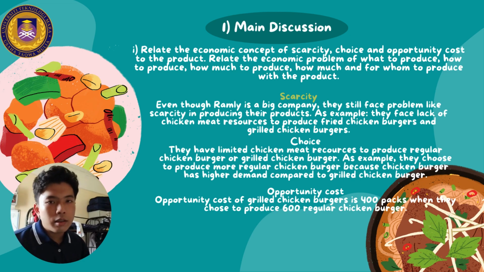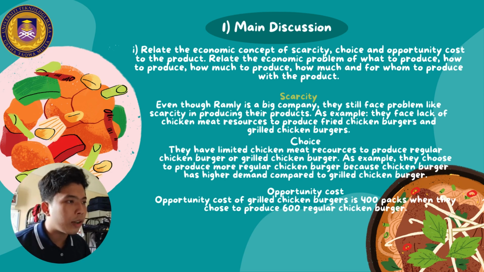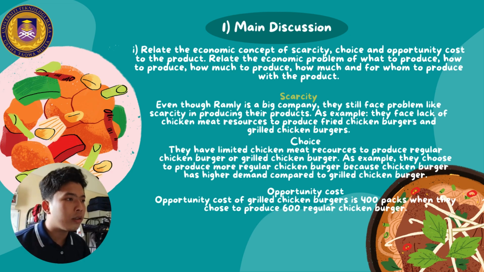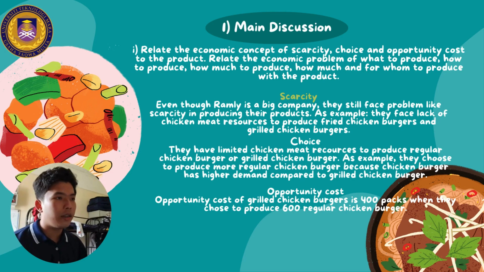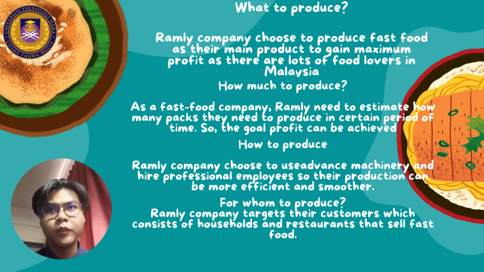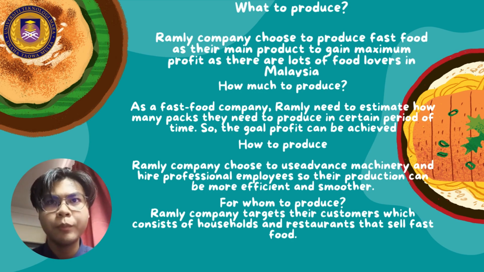And the last one is the concept of equilibrium, determination of price and quantity equilibrium, and the concept of government intervention, price floor, price ceiling, or taxes related to the product. Choose any related concept. Every company has faced four basic economic problems: what to produce, how much to produce, how to produce, for whom to produce.